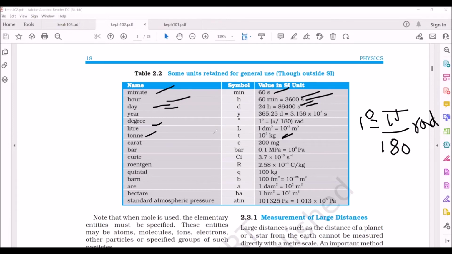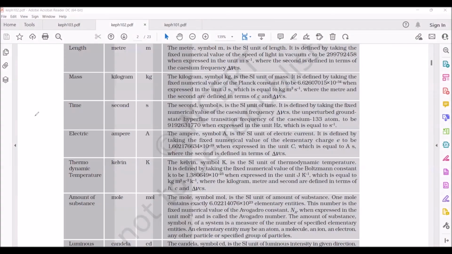And similarly, carat is 200 milligrams. Like that, for some more physical quantities, generally we take some other units, but in SI unit, the equivalent measurement is given here.